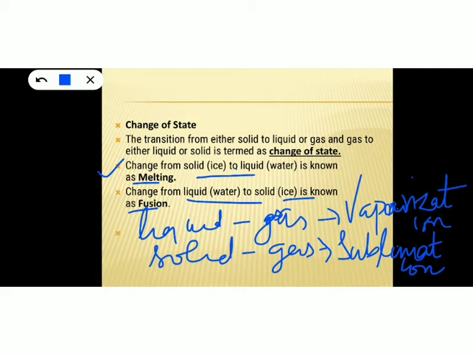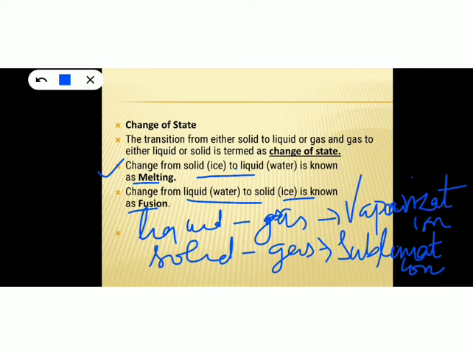And similarly, what is boiling point? When a liquid is heated, it starts to boil and forms vapor. It is a form of vaporization. So the temperature at which liquid and vapor coexist in thermal equilibrium with each other is called boiling point.